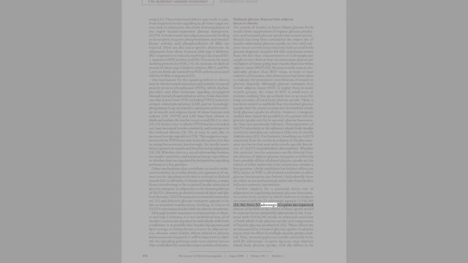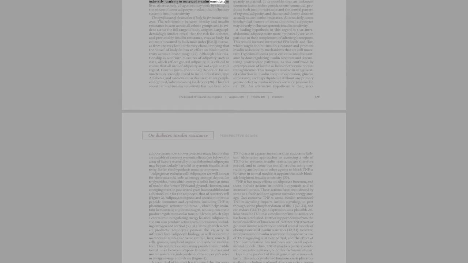Since beta-3 adrenergic receptors are expressed almost exclusively in fat, effects of these agents would be expected to be initiated by alterations in fat. Treatment with CL316,243 results in enhanced sensitivity of both whole body glucose uptake and suppression of hepatic glucose production, 25. These effects are accompanied by increased glucose uptake in adipose tissue with no effect in multiple muscle groups studied. Thus, increasing glucose uptake selectively in fat with beta-3 adrenergic receptor agonists may improve whole body glucose uptake, with the effects in fat indirectly resulting in increased insulin sensitivity in liver.